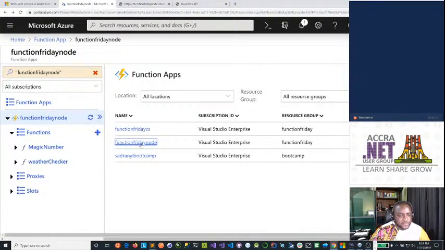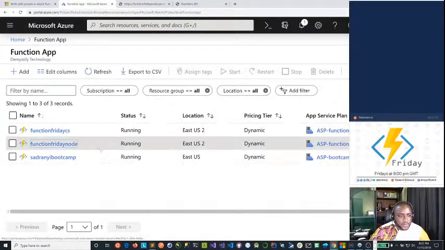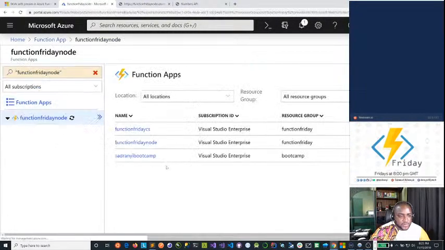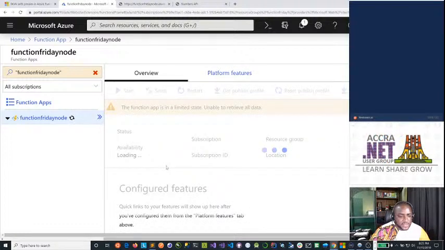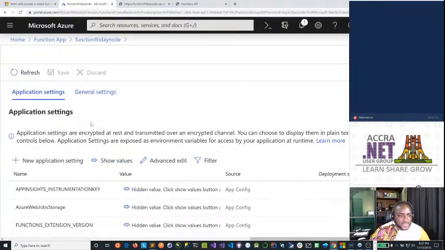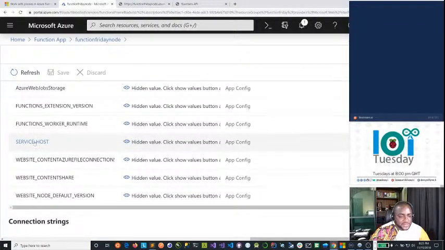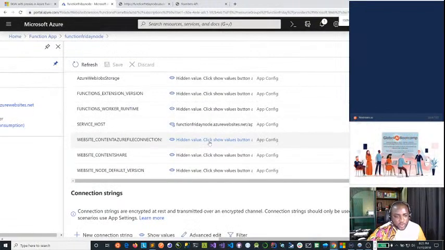So select the function node, and the functions app node. Yep, that loads it, and then come down here to the configuration, and under application settings I will click on add new settings. I've gone ahead to add that, which is service host, and this, as you can see, is pointing to the same endpoint we copied here.